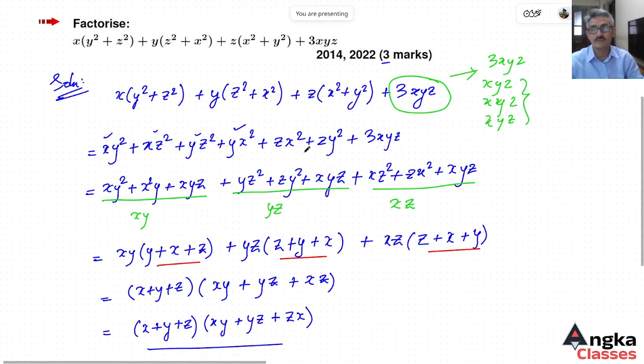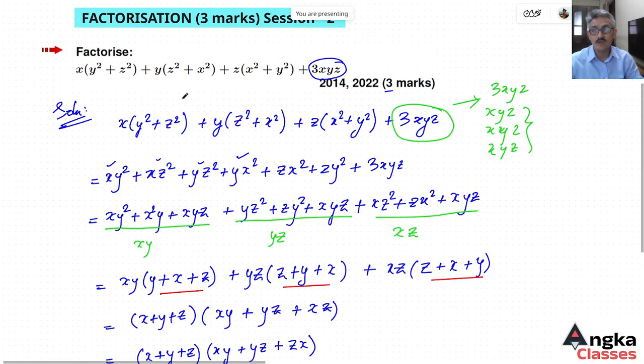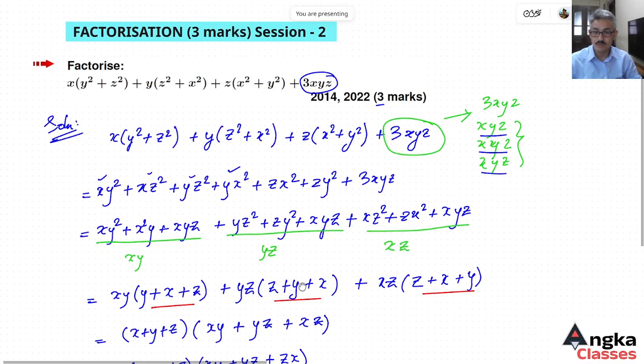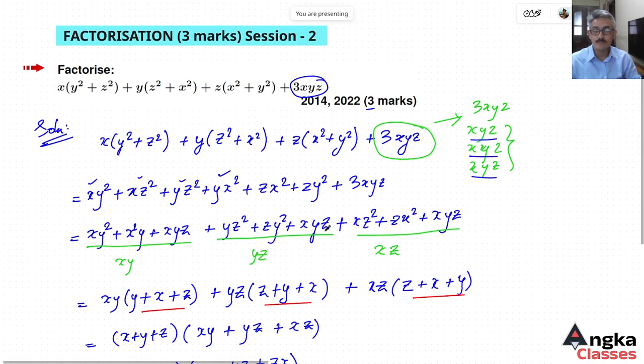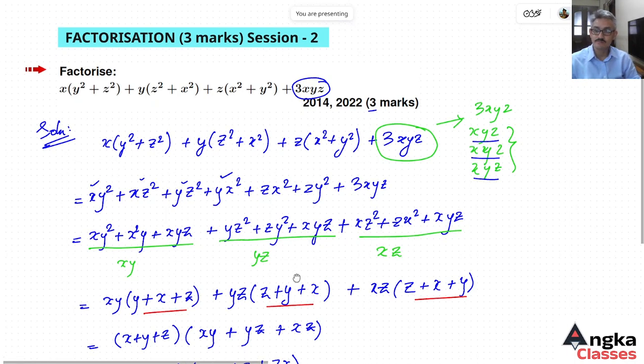In questions like this, when there is a 3xyz term along with the three variables x, y and z, generally we split the xyz term into parts and factorize using the coefficients. So this itself is a hint as to how to approach the question.